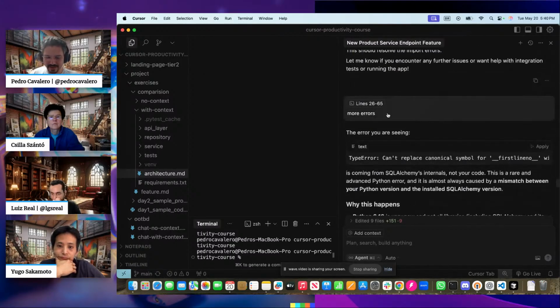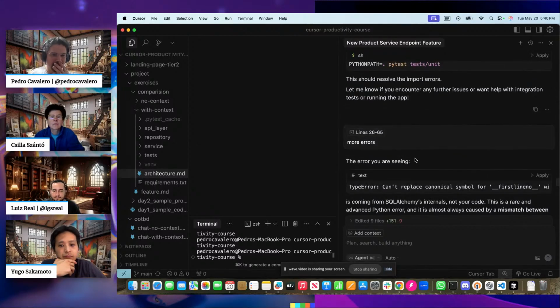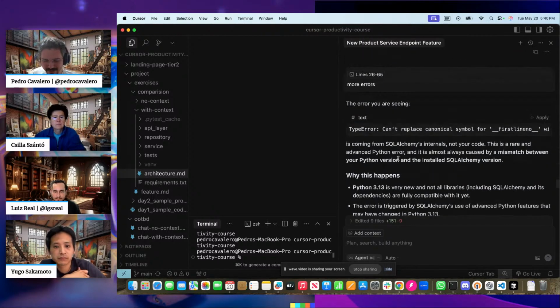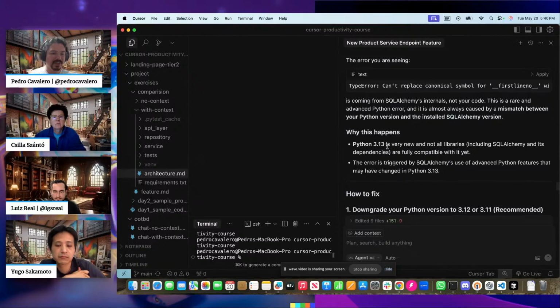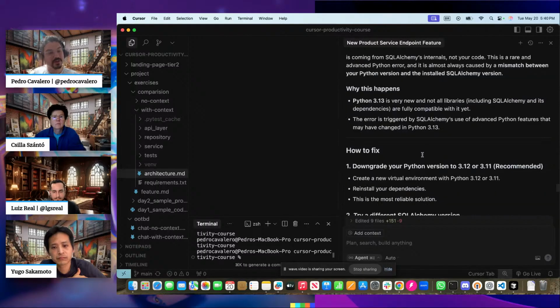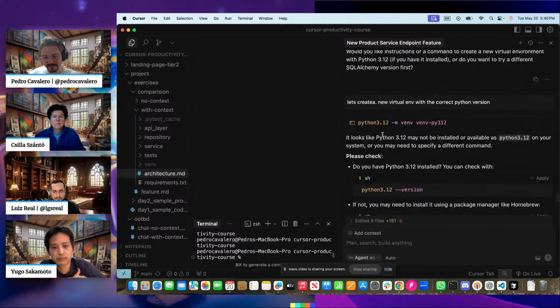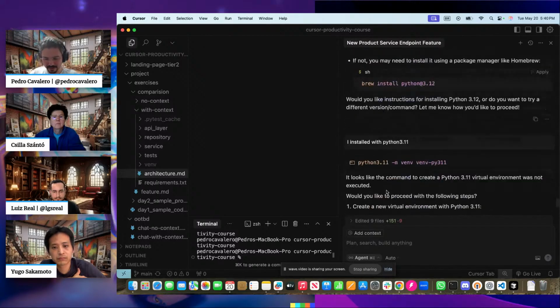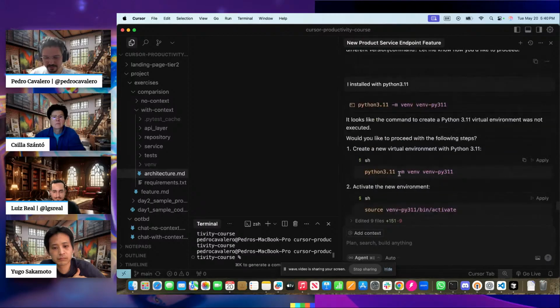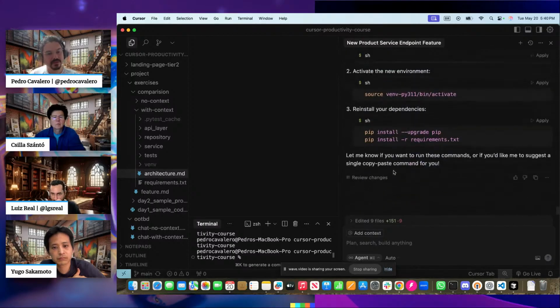Okay. Oh no, I got some errors. Oh, this is an interesting error here. I can talk about that. The errors were because of the Python version when I created the virtual env. This version doesn't work correctly with my libraries, and then it suggested to downgrade the virtual env, which I did, to version 3.11 here. Boom, and then everything worked.